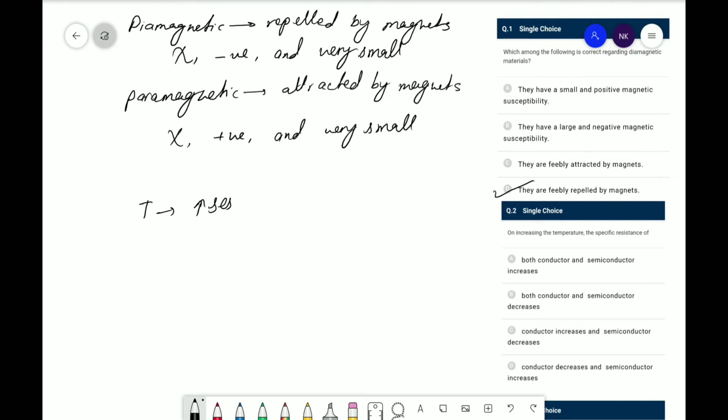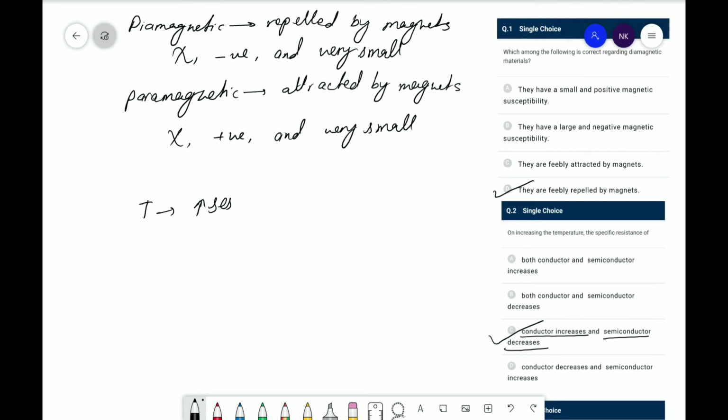So here it is given that for conductor it increases, as well as for semiconductor. If you talk about the semiconductor, then the specific resistance decreases. So here option C is correct, that on increasing the temperature, the specific resistance for conductor increases as well as for semiconductor decreases.